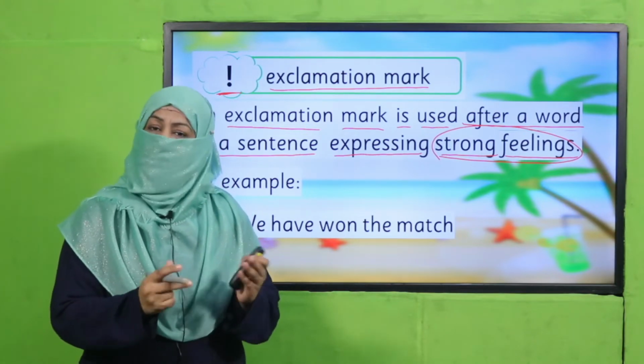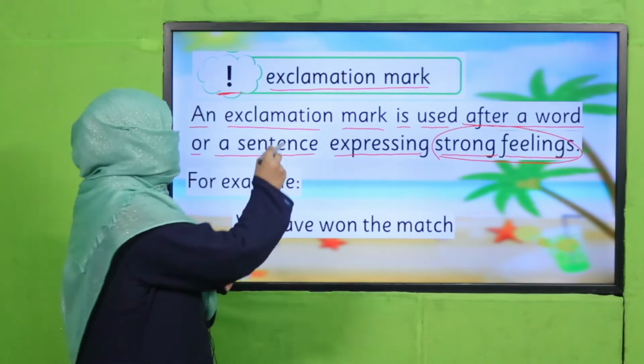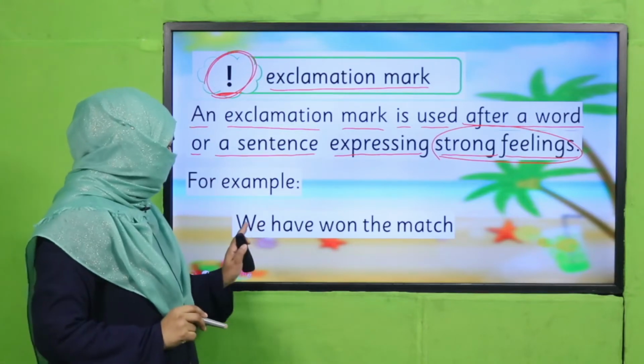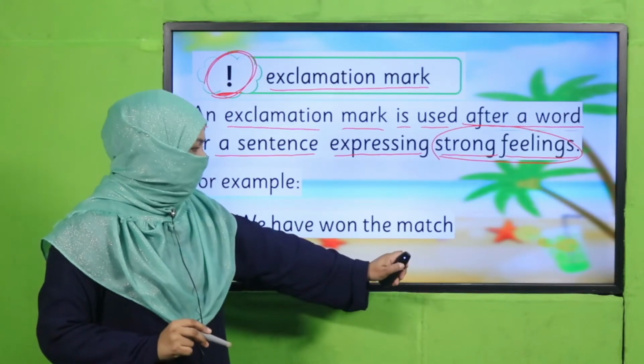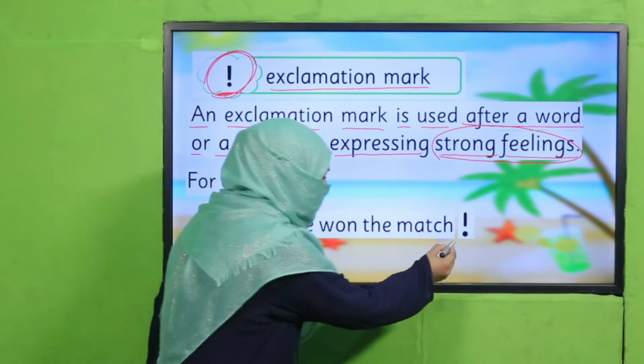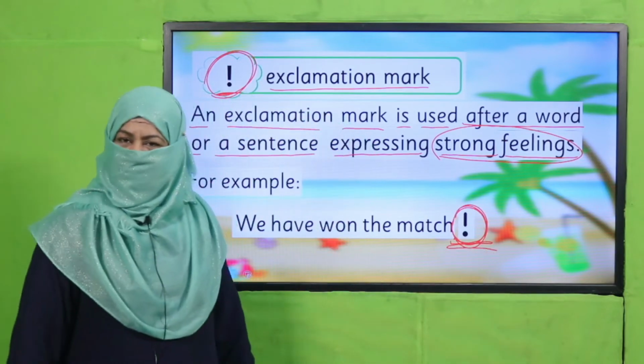But when we are writing, how do we express it? We express it by using an exclamation mark. So when you write, we have won the match, and you put an exclamation mark, it means you are showing your strong feeling, your emotion of happiness.